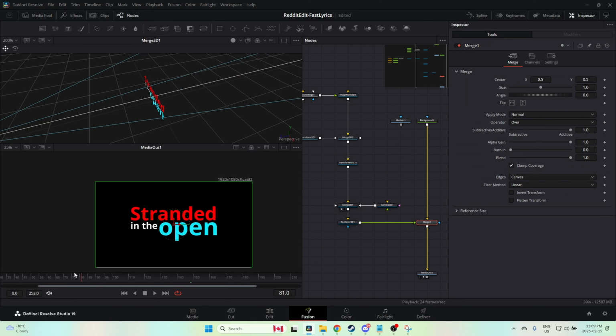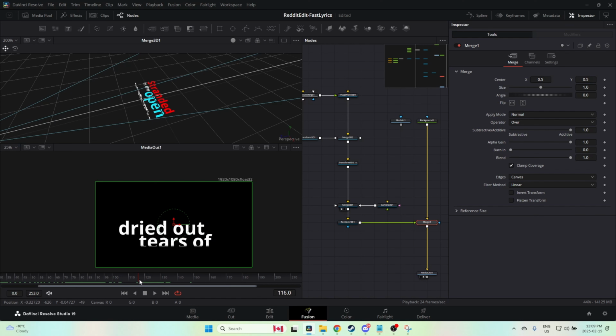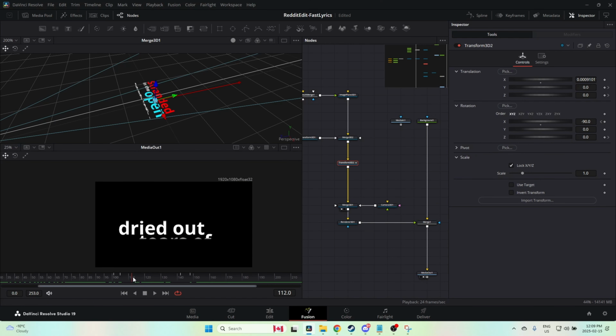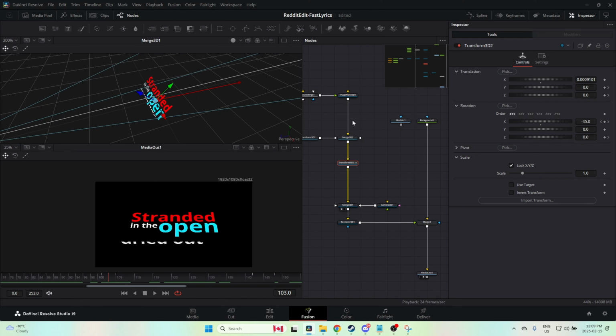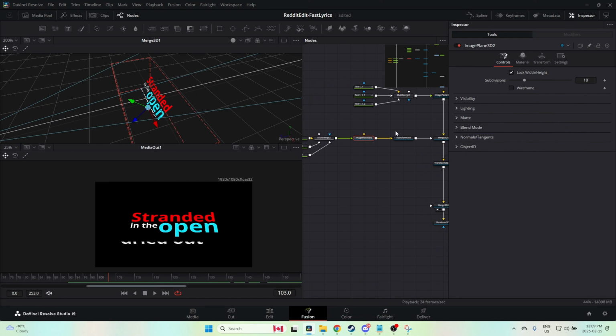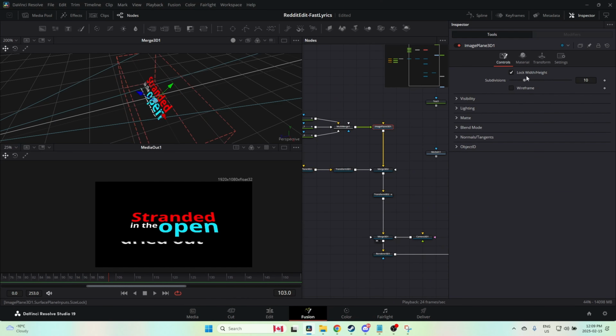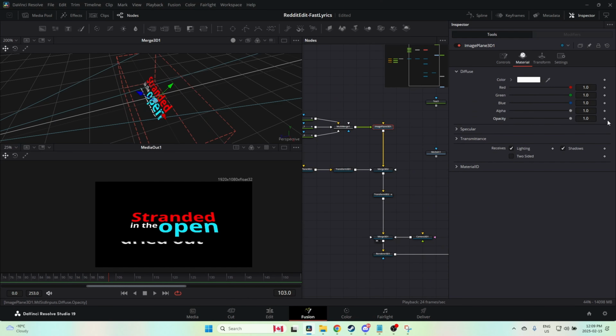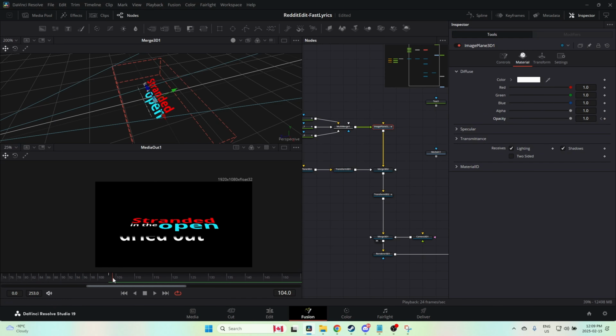So as we turn, right about here, I'm going to take this image plane 3D. No, sorry, this one. And I'm going to go to the material and set the opacity, and then 1, 2, and make it fade out. And now it disappears.